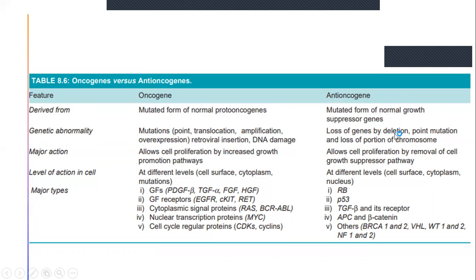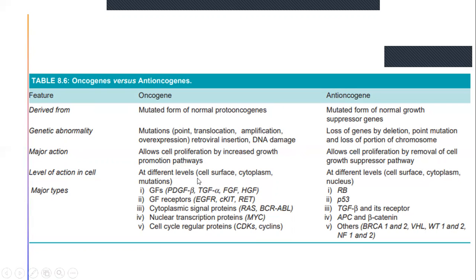Here, loss of genes by depletion, point mutation, loss of portion of chromosome. Major action of oncogenes allows cell proliferation by increased growth promotion pathways. Anti-oncogenes allow cell proliferation by removal of cell growth suppressor pathway.